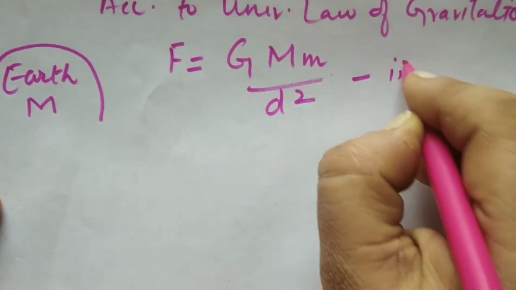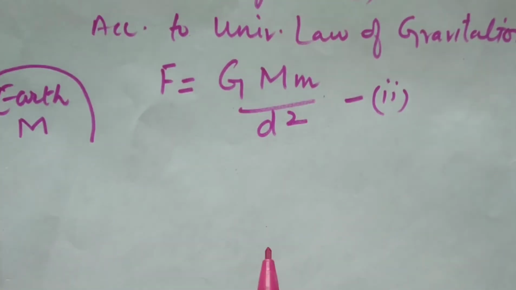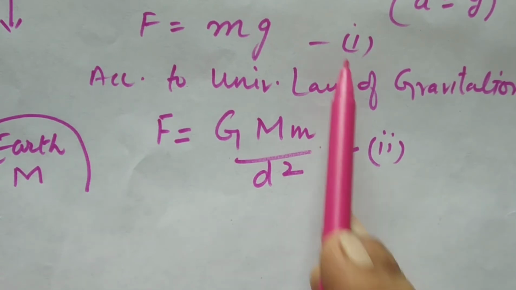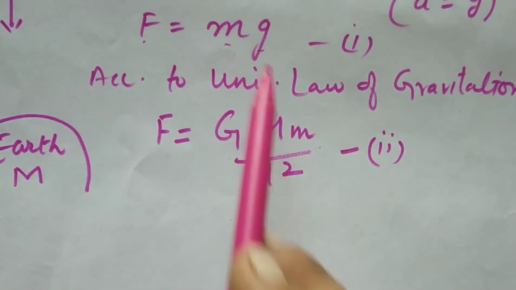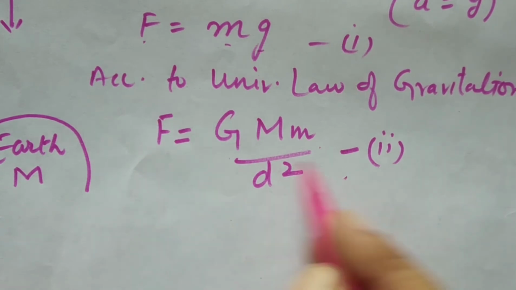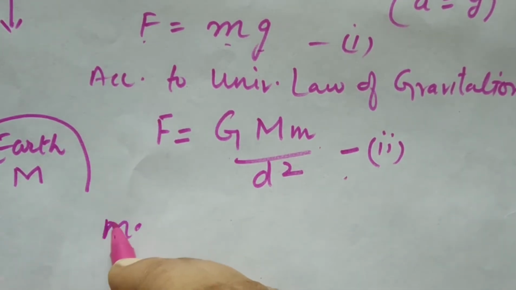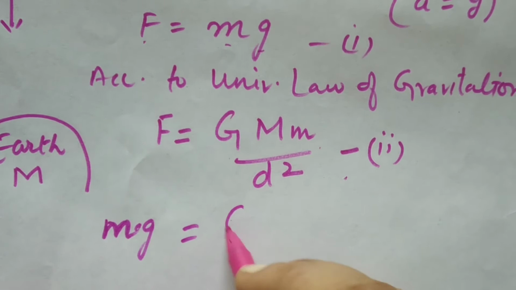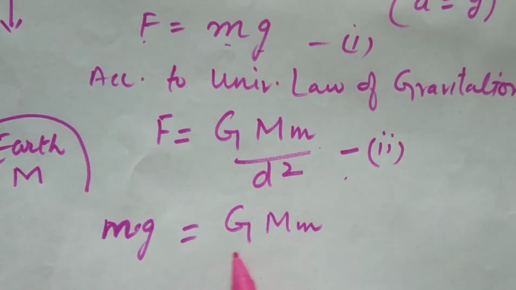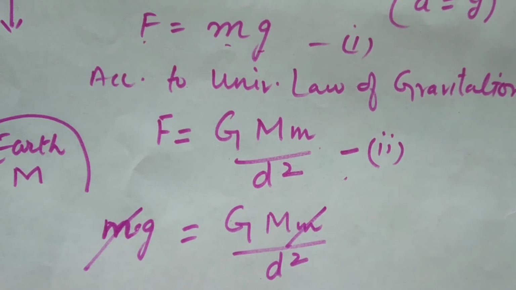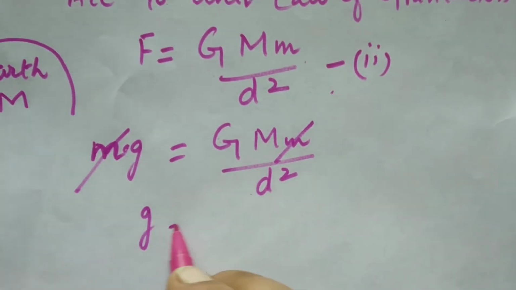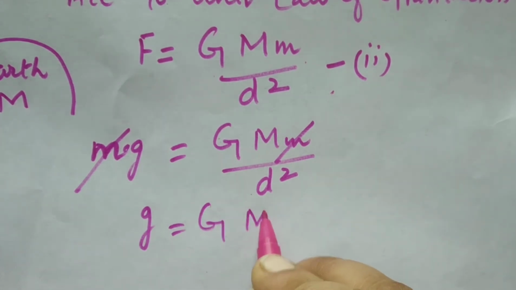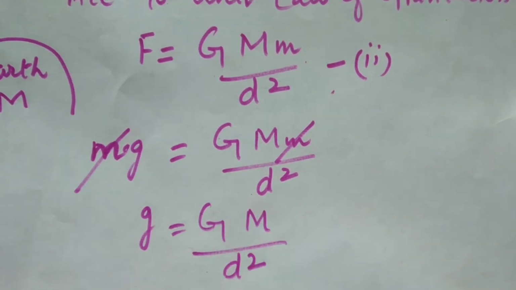This is equation 2. Now from equation 1 and 2 we can put the value of F equal to mg into equation 2. So we can write mg is equal to G M m by d square. So we can cancel out the small m, and we are left with g is equal to G M by d square.